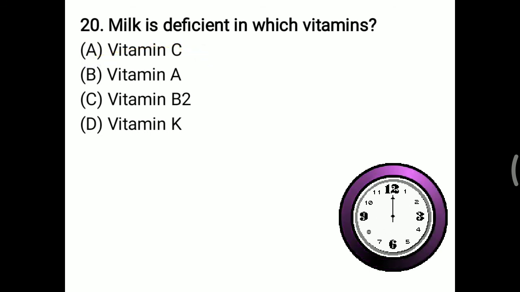You can remember that vitamin C is present in citrus fruit. Also you can remember vitamin B12: we can get B12 from curd but not from milk. So the right answer is that vitamin C is not present in the milk.